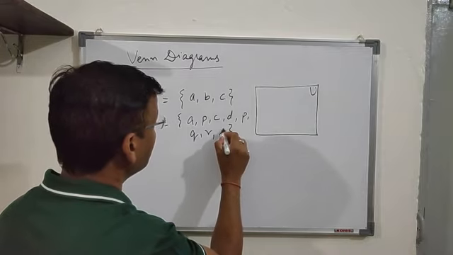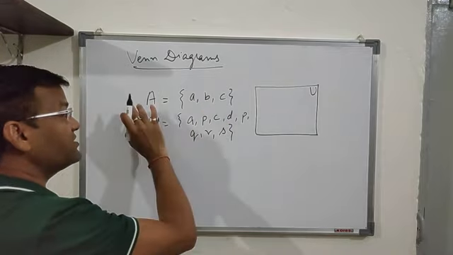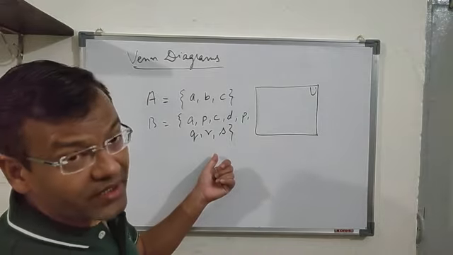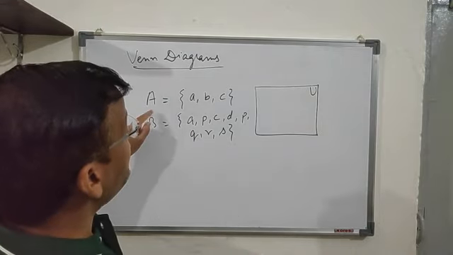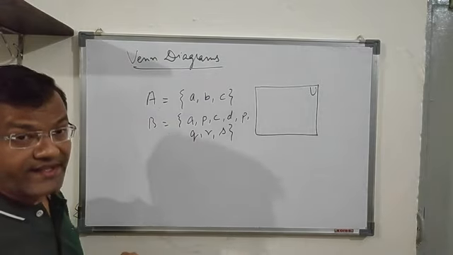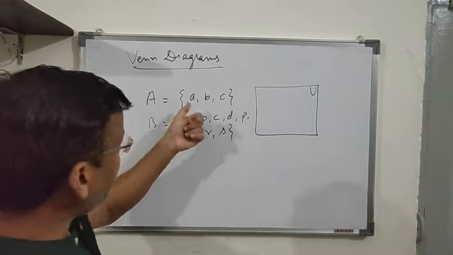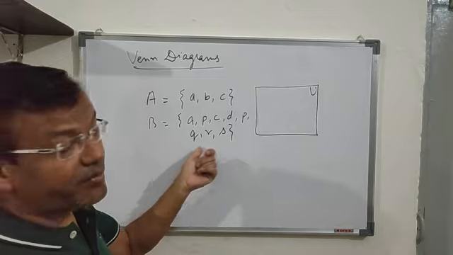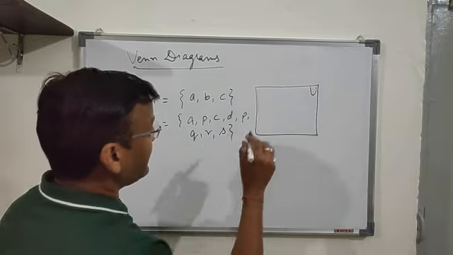Now, how do I make a relationship between set A and set B? You can see that the relationship is of subset. That means set A is a subset of B. How can we say it is a subset of B? Because every element of set A is inside set B. So how can we represent it here?